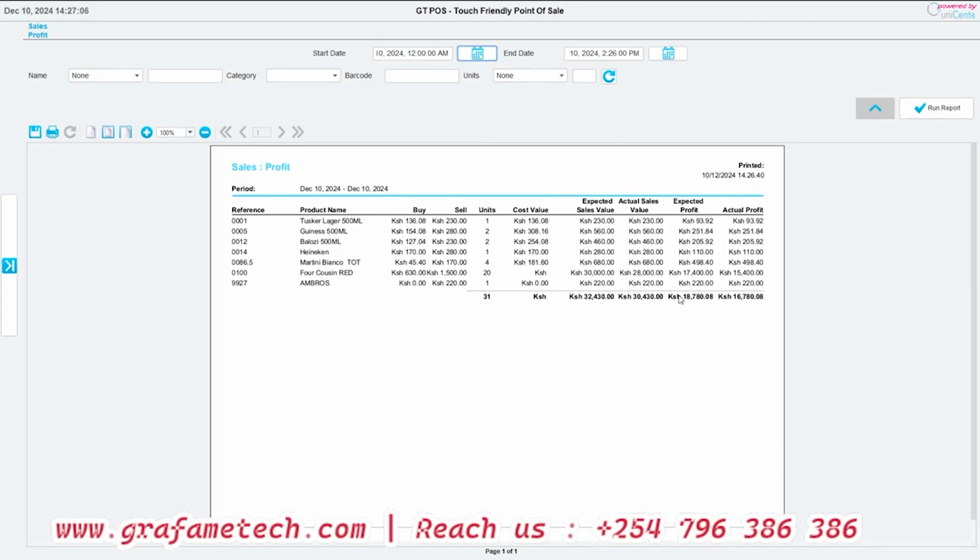Actual sales and expected sales value. This comes in where, let's say, somewhere you issued a discount. For example, the expected sales value: you see that the expected sales was supposed to be 30,000, but because we had issued a discount, the actual sales value came to 28,000. The expected profit was supposed to be this, but it came to this.